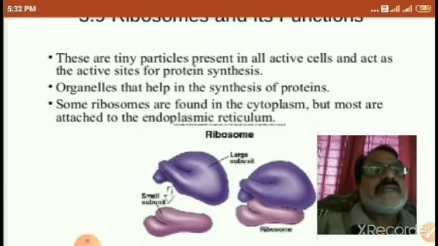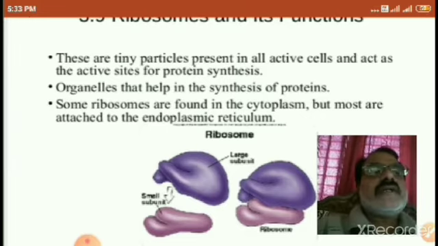Organelles that help in the synthesis of proteins. Some ribosomes are found in the cytoplasm but most are attached to the endoplasmic reticulum. Hence, that endoplasmic reticulum is called rough endoplasmic reticulum.